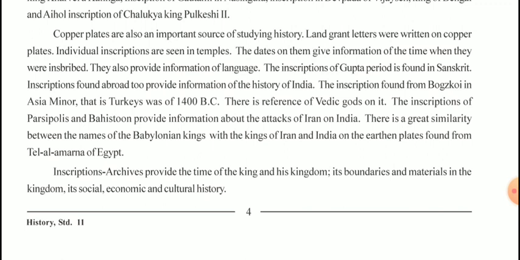The inscription found by the Hittites at Boghazkoi in Asia Minor, that is Turkey, was from 1400 BC. There is a reference of Vedic gods on it. The inscriptions of Persepolis and Behistun provide information about the attacks of Iran on India. There is a great similarity between the names of Babylonia's kings and the kings of Iran and India on the earthen plates found from Tel el-Amarna of Egypt.